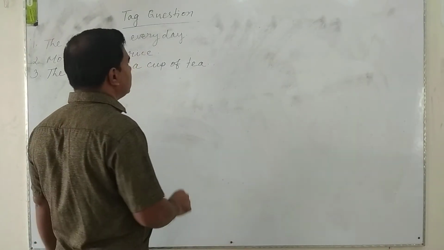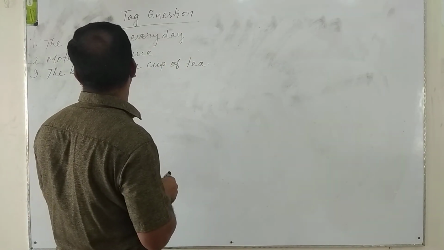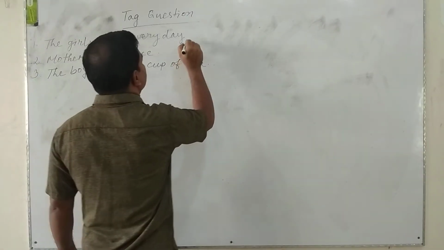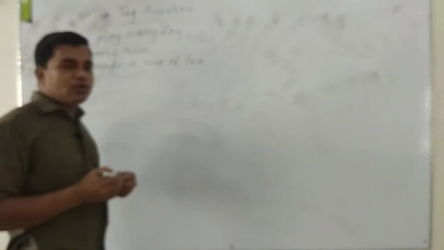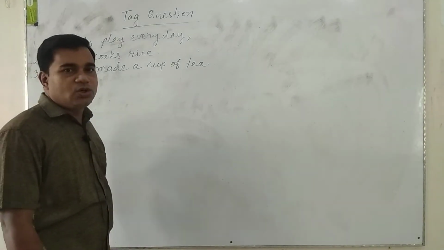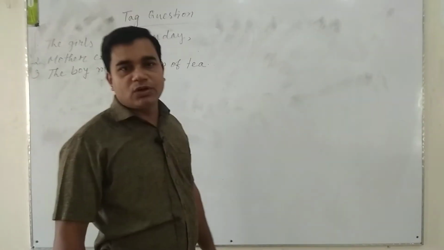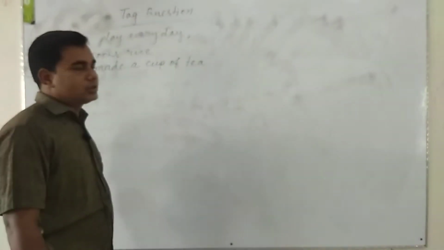Firstly, we have to omit the full stop of the sentence, then give a comma. Then, if there is no auxiliary verb in the sentence, we are to use do or does for the present tense and did in the past tense.